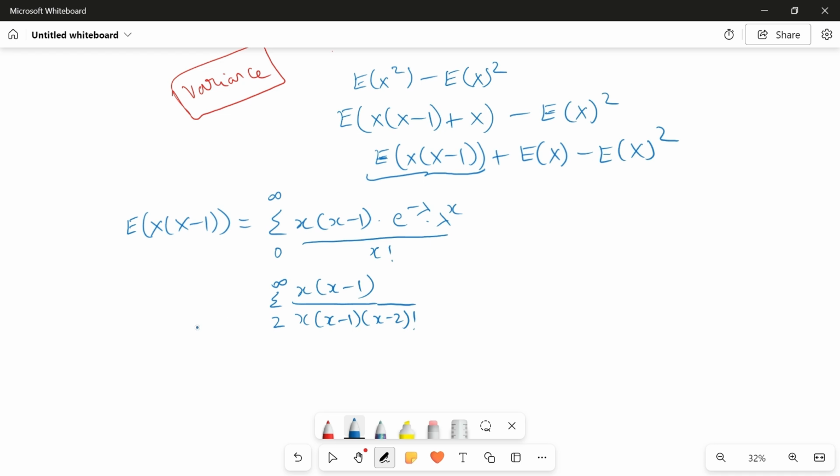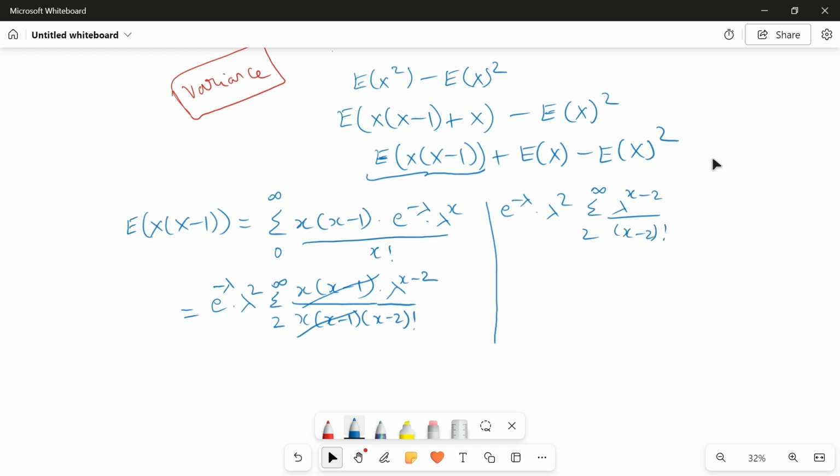Got it? And take that e power minus lambda also outside, and lambda power x. So here we have 2 till x minus 2, right? So take lambda square outside. Lambda square if you take, what will remain now? Lambda power x minus 2. Now x into x minus 1, x into x minus 1 will cancel. Now what is remaining? E power minus lambda into lambda square, sigma 2 to infinity lambda power x minus 2 by x minus 2 factorial.